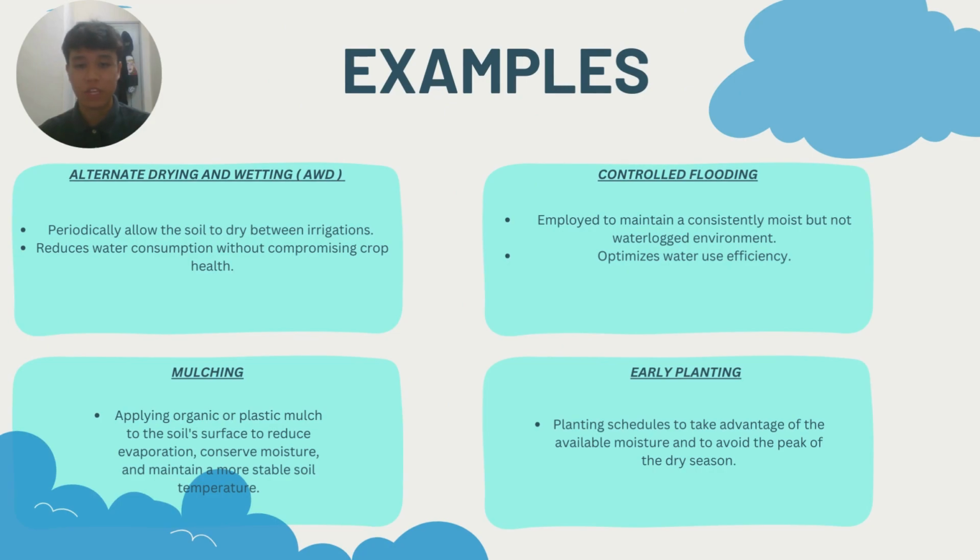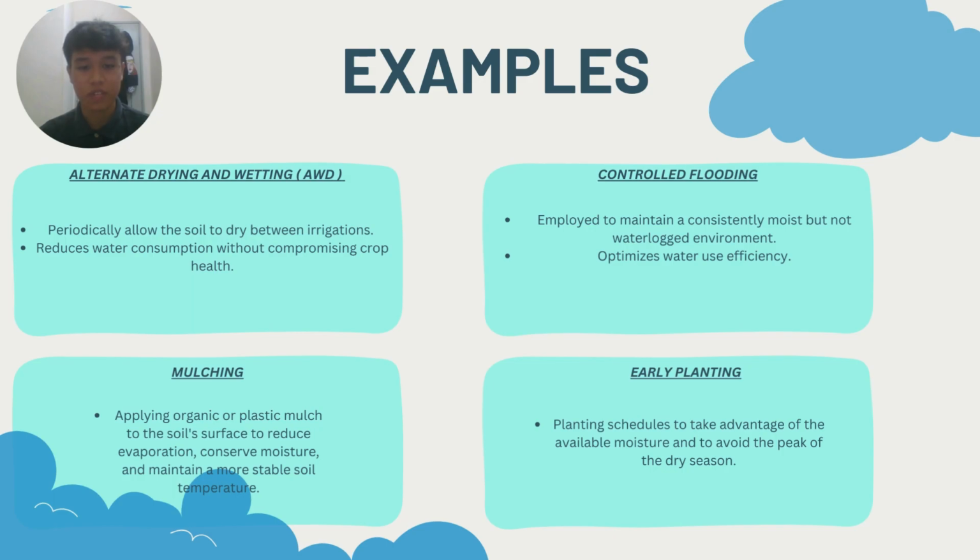The first one that we can see is alternate wetting and drying, also known as AWD. This is a water-saving technique that involves periodically allowing the soil to dry between irrigations. This practice reduces water consumption without compromising crop health and supplies rice plants with enough hydration in case of drought season.